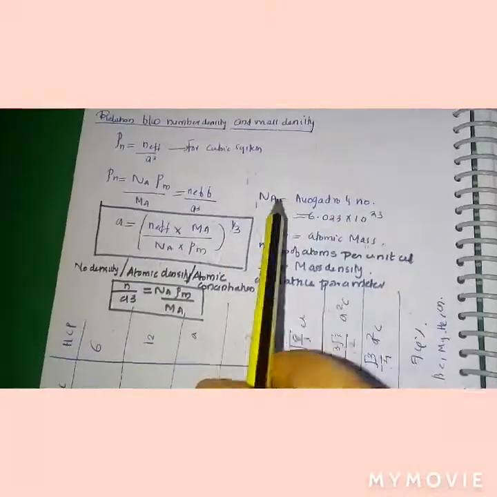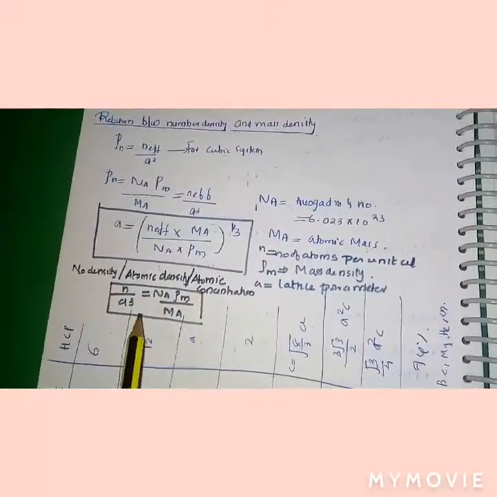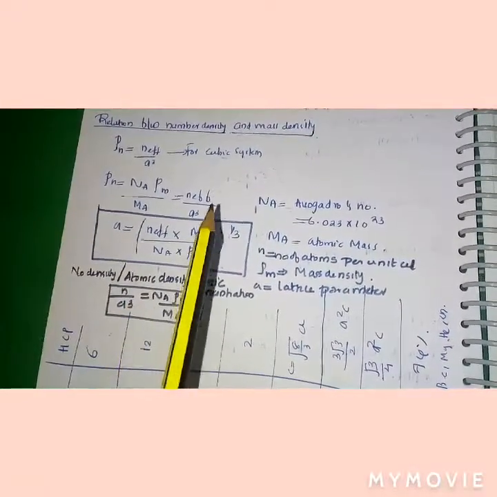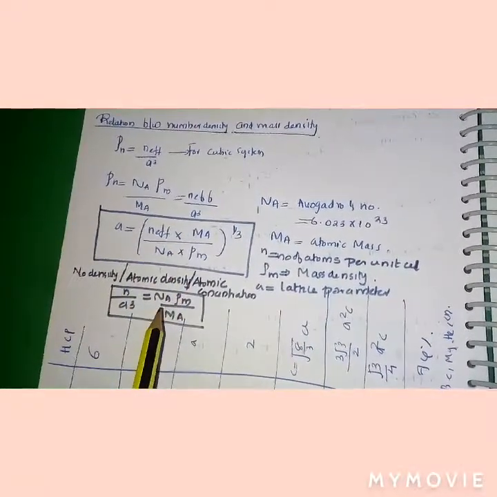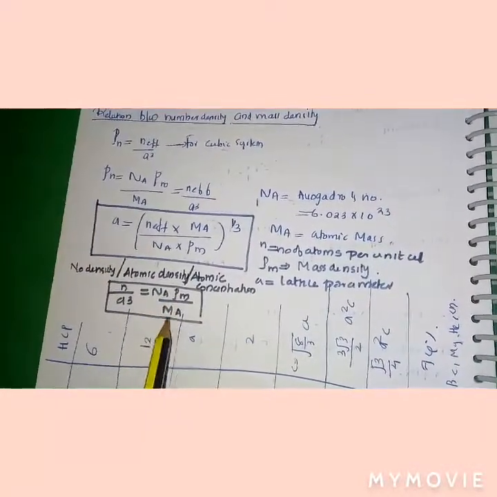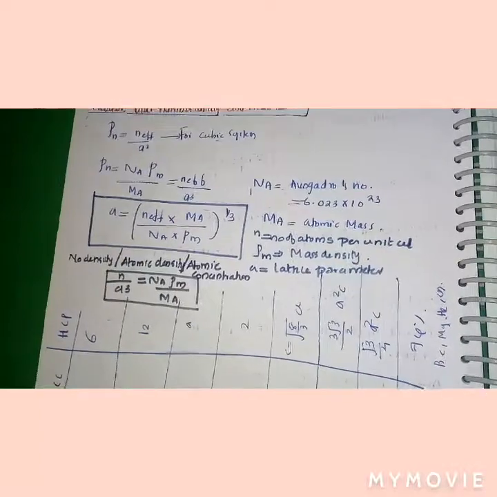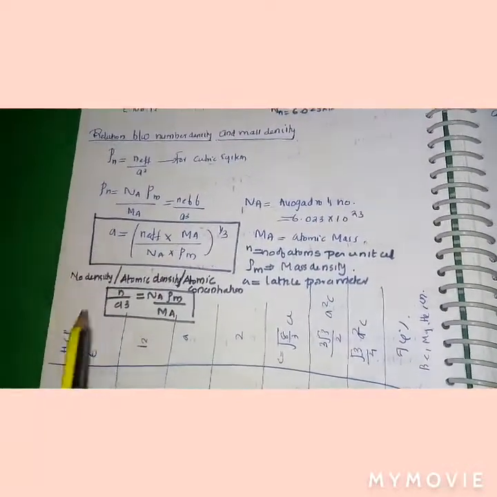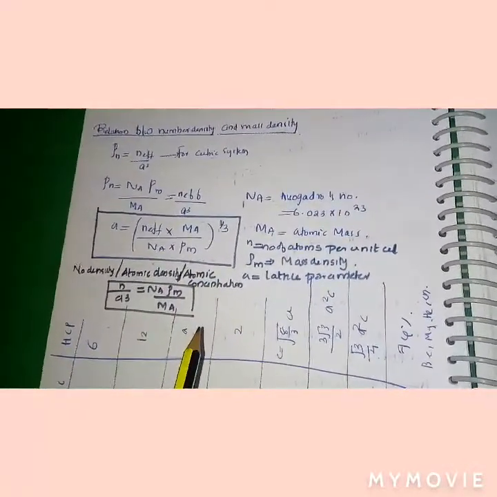a is equal to n effective into Ma divided by Na into rho m, all raised to 1 by 3. So the number density, or atomic density or atomic concentration, can be found by the formula n by a cube is equal to Na rho m divided by Ma, where Na is the Avogadro's number, Ma is the atomic mass, and rho m is the mass density. So you get a clear idea from this equation. It is a very important equation.